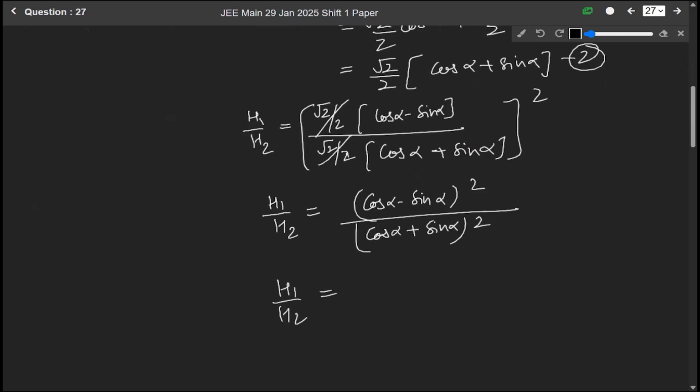Taking cos alpha common from it, we get cos square alpha and it will be 1 minus sine alpha over cos alpha.